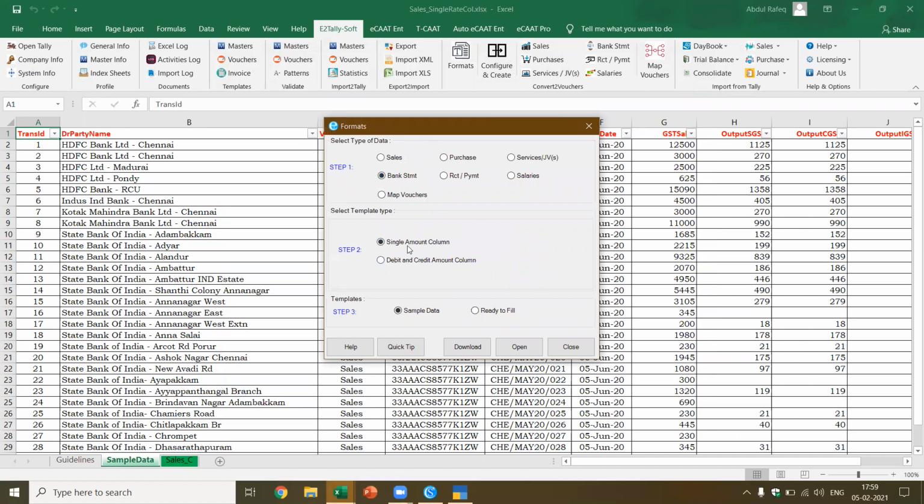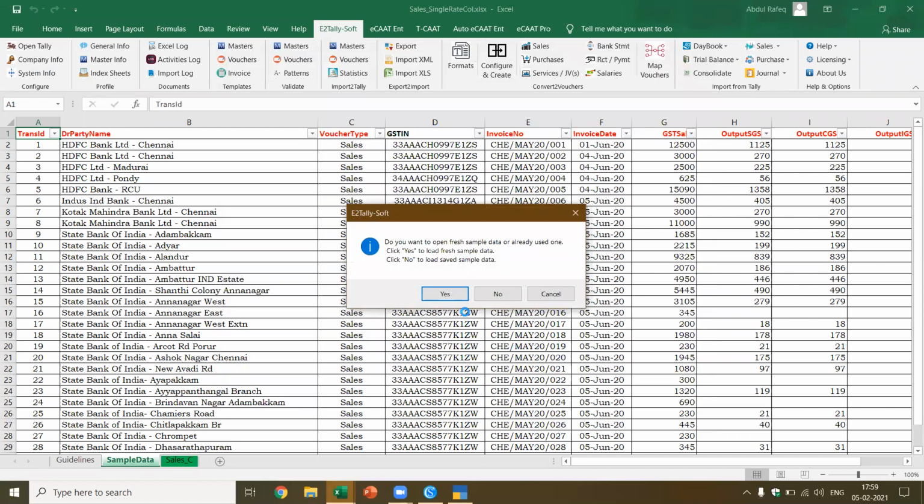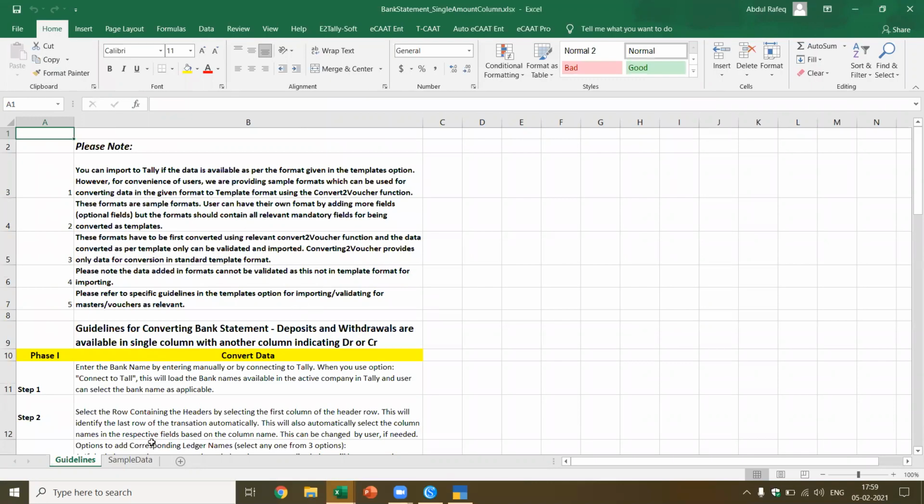Okay. And in bank statements also, we have done research of many banks. There could be a single amount column or debit and credit columns. I'm going to pick up the simple example, single amount column. Now I've got this bank statement. Now just see how I'm able to convert this. There's a little work which has to be done.